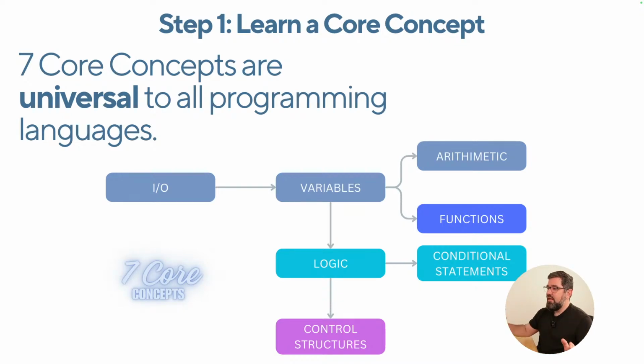These are the 7 core concepts. They must be learned in this order. It starts with something that I call I/O, which stands for input and output, and then it moves to something called variables, which is a way to get values and have the program work out those values. And then it goes on to a whole set of other concepts, okay?